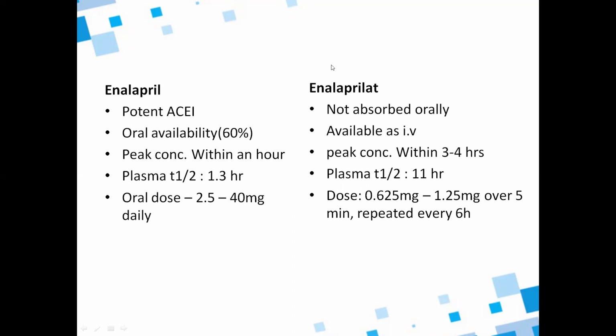Enalapril. Enalaprilat is the active form of enalapril; it is a metabolite of enalapril. Enalapril is a potent ACE inhibitor, oral availability 60%. Peak concentration is within an hour. Plasma half-life is 1.3 hours, but the plasma half-life of enalaprilat is 11 hours, much longer than enalapril. Oral dose is 2.5 to 40 mg daily. For enalaprilat, the dose is 0.625 mg to 1.25 mg over 5 minutes, repeated every 6 hours. It is available as an intravenous injection. It is not absorbed orally.